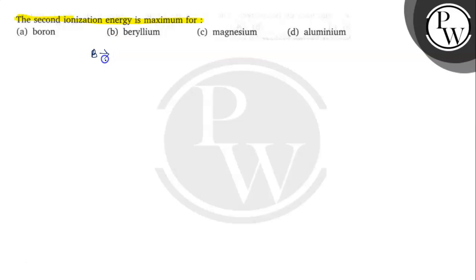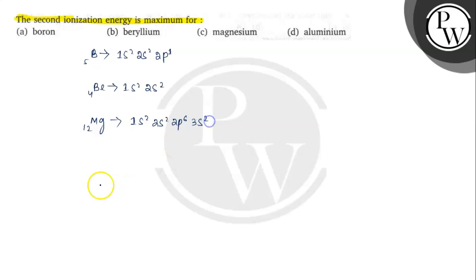First we have boron. Boron is 5, so the electronic configuration is 1s2, 2s2, 2p1. This is the electronic configuration of boron. Then beryllium. Beryllium has 1s2, then 2s2. Then magnesium. Magnesium is 12, so it is 1s2, 2s2, 2p6, 3s2.